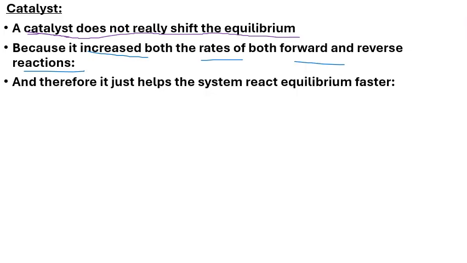And therefore it just helps the system reach the equilibrium faster. So a catalyst does not really affect the equilibrium, but it increases both the reaction rates for the forward reaction and also for the reverse reaction, and therefore it helps the system reach the equilibrium faster.